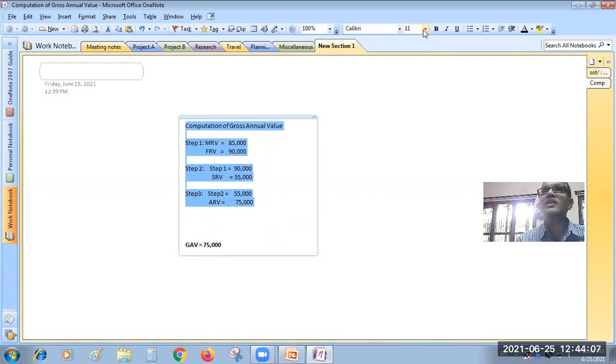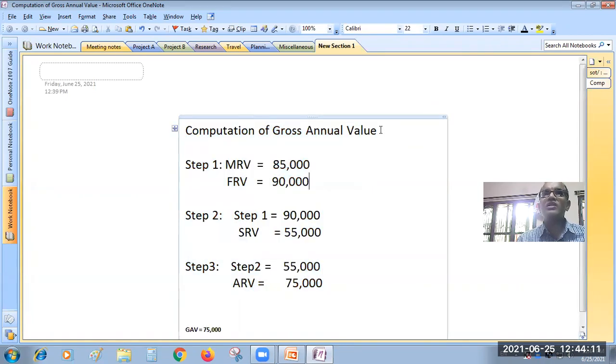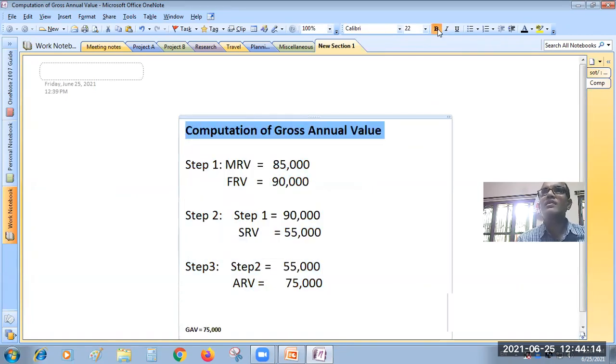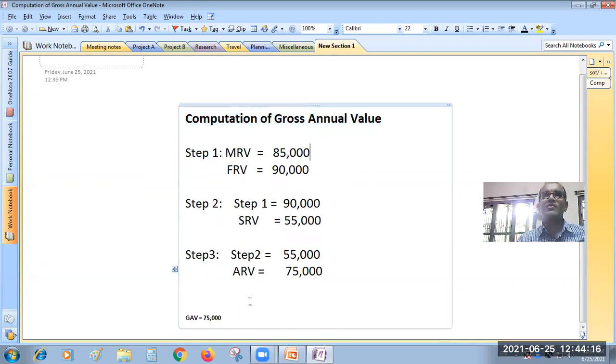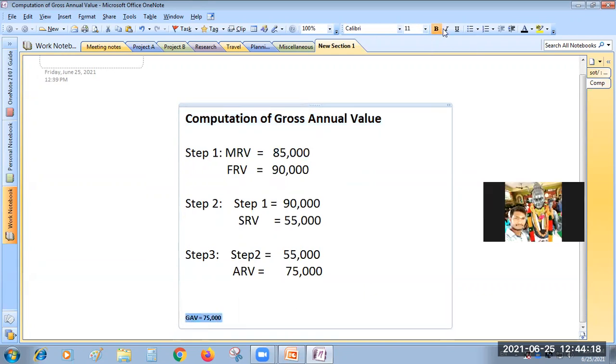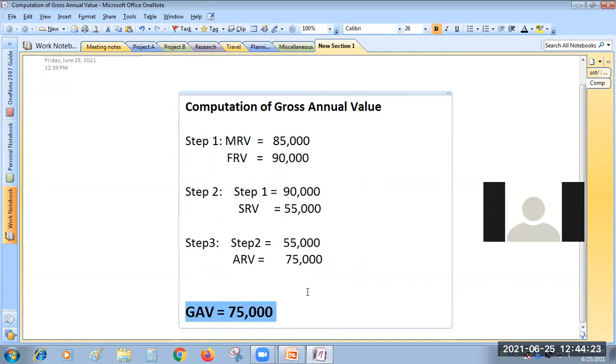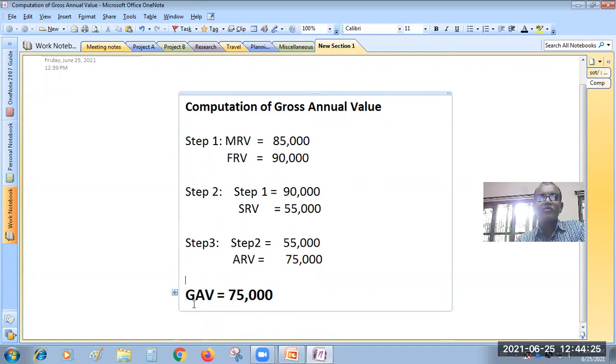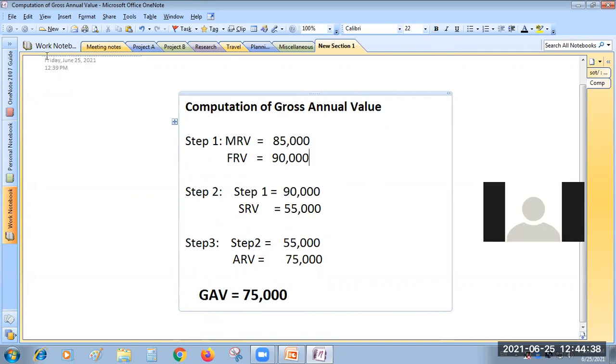Okay, so I am increasing the font size. Now is it visible clearly? Now you can see. Yes, sir. Gross annual value. See, therefore the symbol you have to insert here. Therefore you have to write here: therefore GAV, gross annual value, is equal to 75,000. Did you understand? Yes, sir.